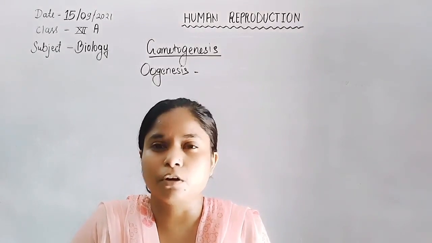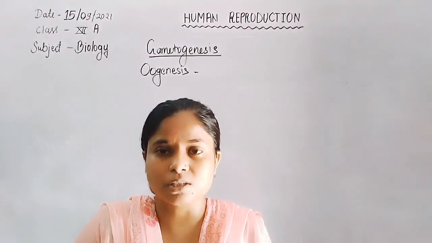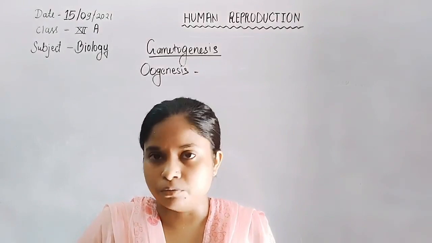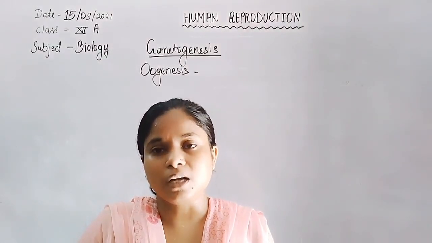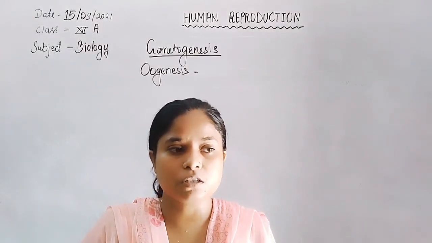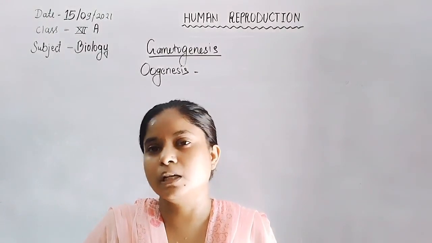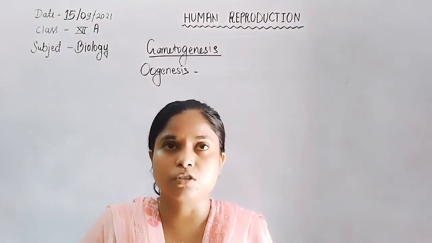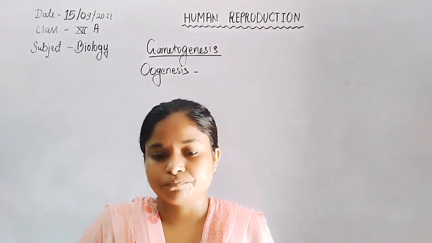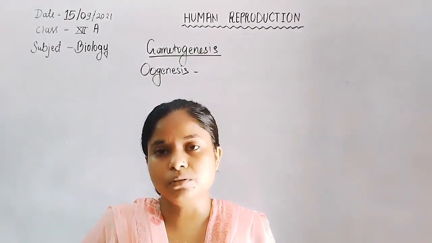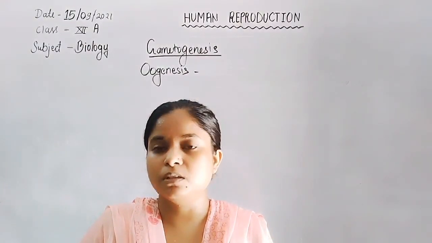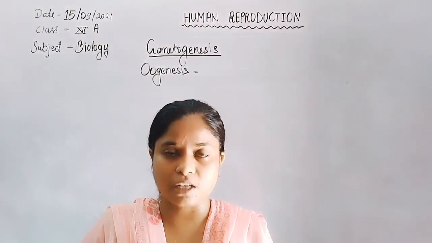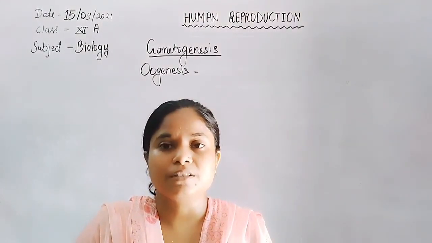Gametogenesis is simply the formation, the genesis, of gametes like sperm and ovum. Spermatogenesis takes place in the male testes inside the seminiferous tubule, because the testis is formed by approximately 250 compartments, and each compartment consists of a highly coiled seminiferous tubule. The lining of the seminiferous tubule is mainly made of two types of cells, Sertoli cells and germ cells.